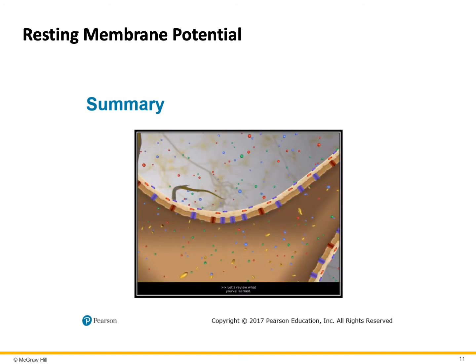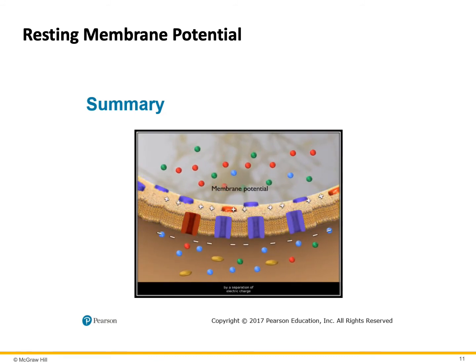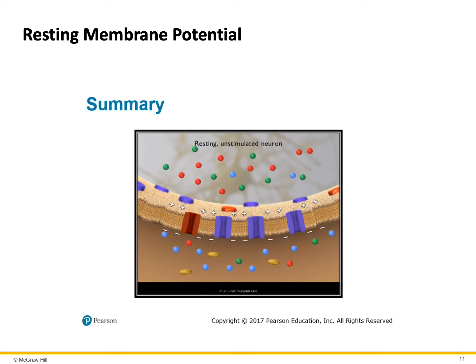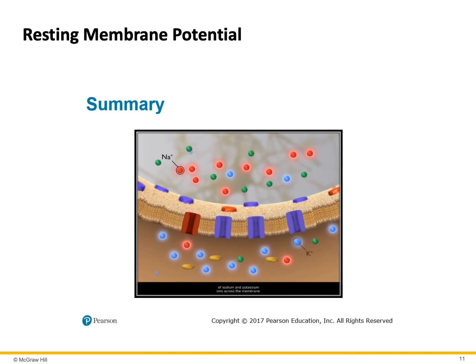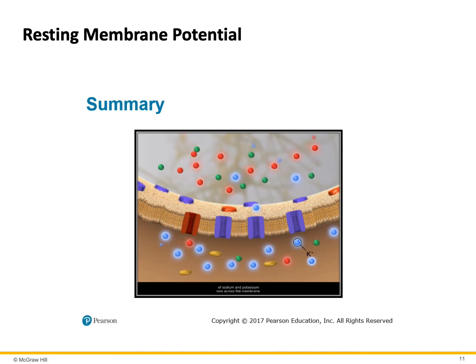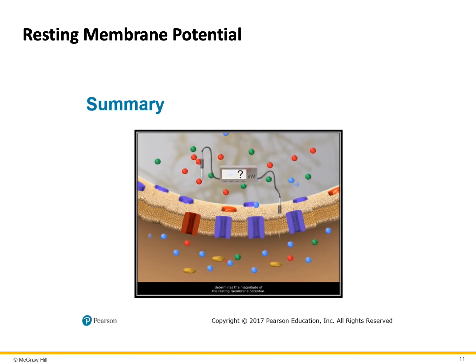Let's review what you've learned. The term membrane potential refers to the voltage created by a separation of electric charge across the plasma membrane. In an unstimulated cell, this voltage is called the resting membrane potential. Concentration gradients and membrane permeability drive the differential diffusion of sodium and potassium ions across the membrane. The diffusion through leak channels in a resting neuron determines the magnitude of the resting membrane potential.